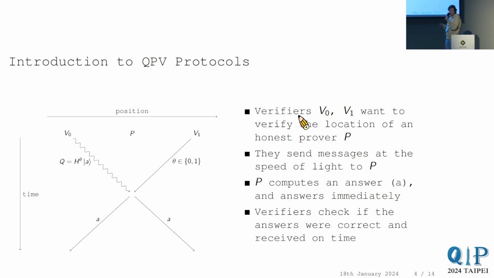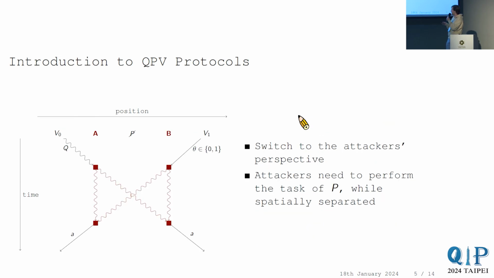Suppose verifier V0 sends a BB84 state, so in either the computational basis or the Hadamard basis, and from the other side, the prover gets the information in which basis the qubit is encoded. Then the task for the honest prover is to measure in the correct basis and communicate the answer out to the verifiers. You then want to argue that this is a task that can only be done at that point in space-time, right? Because you need both the qubit and the classical bit to do that.